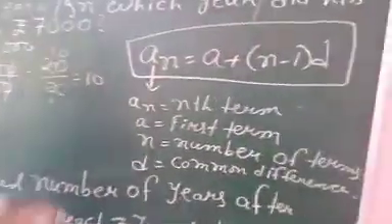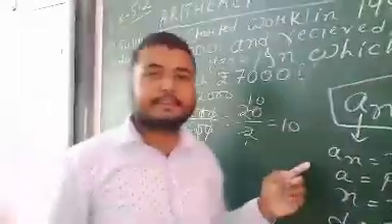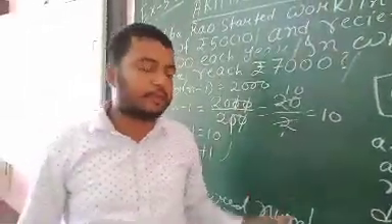So you have to remember this formula for this chapter. If you know this formula, then exercises 5.1 and 5.2 you can solve.